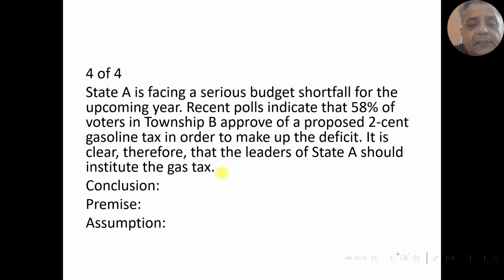So obviously the assumption is that if the majority of the residents of Township B have approved the proposed raise in tax on petrol, the residents of the rest of Punjab have also agreed or will also agree to the proposal.